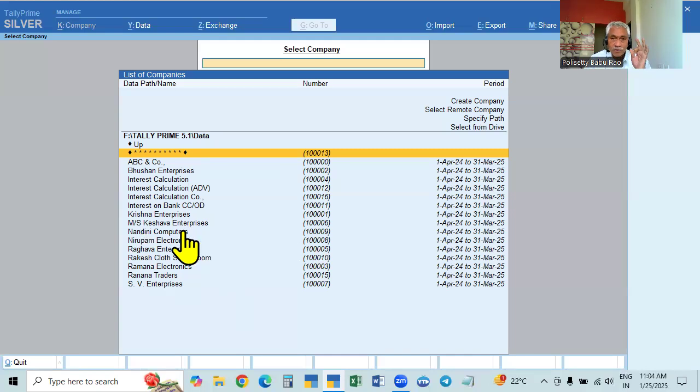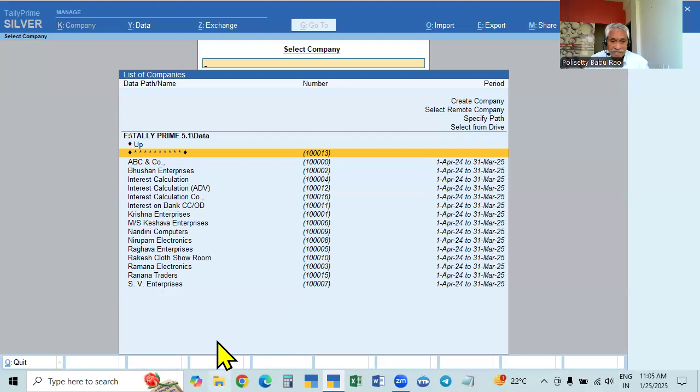So how do you take the backup of all the data in these companies? In this data path, all the companies are there, and the original data is there. How do you save or take the backup of the original data? To save this data in the backup data path, we have to create a data path. When we downloaded Tally, we installed it in this data path, so this is the original data path. For this backup data, we require a separate data path. So that data path can be created.